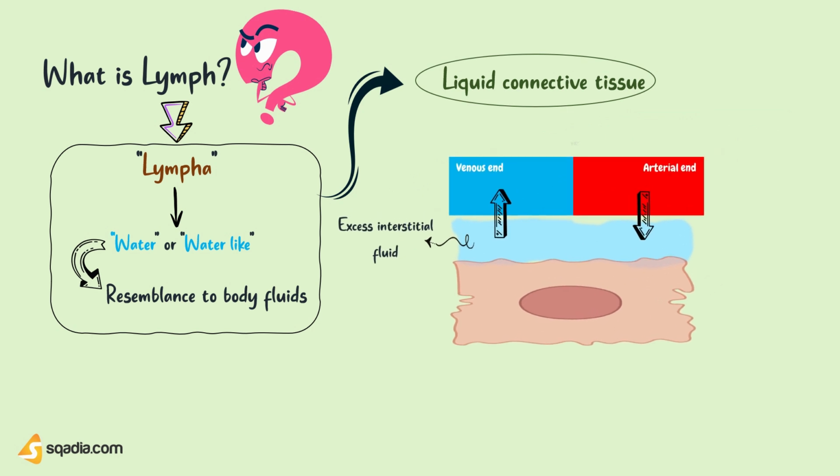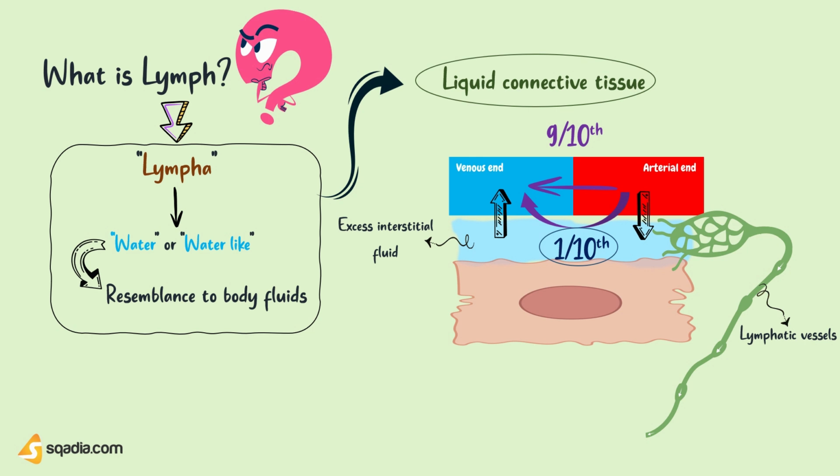When blood passes via blood capillaries in the tissues, 9/10 of fluid passes into the venous end of capillaries from the arterial end. I am not discussing tissue capillary exchange here. We have already discussed it in detail. Here our main focus is on the lymphatic system only. So, when 9/10 is passed, then the remaining 1/10 of the fluid passes into lymph capillaries, which have more permeability than blood capillaries. How this happens? We have discussed it in detail later in this video, under mechanism of lymph flow.